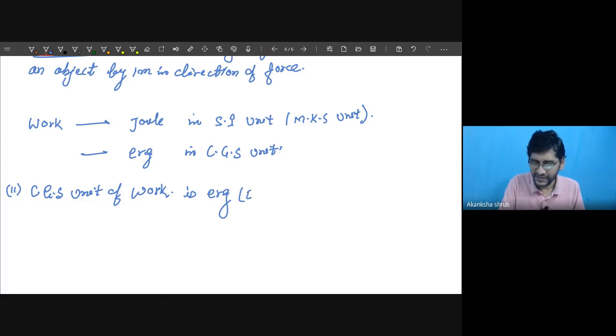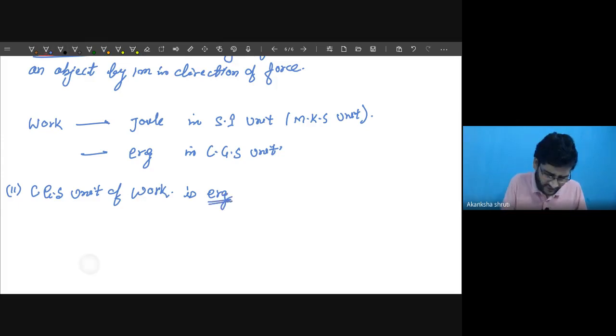Or sometimes this E word is also used, but to avoid confusion with energy, we are not using this. And to avoid the small e getting confused with the electron, we are using this erg itself as the complete one.